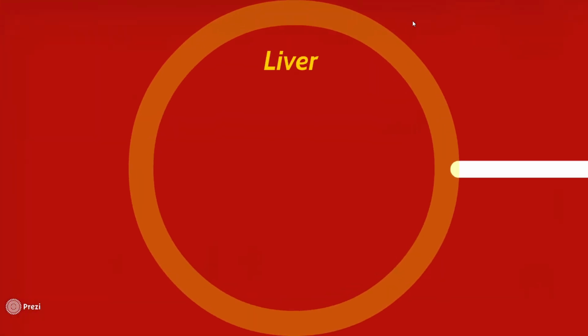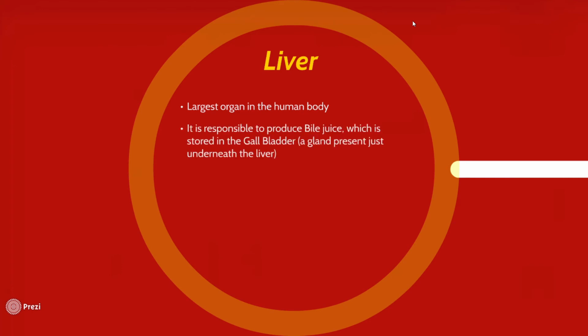The liver is the largest organ in the human body. It is responsible for producing bile juice, which is stored in the gallbladder, a gland present just underneath the liver. We should keep in mind that the liver has many functions in the body, but since we are learning the human digestive system, we'll restrict the function of the liver to the digestive system itself.